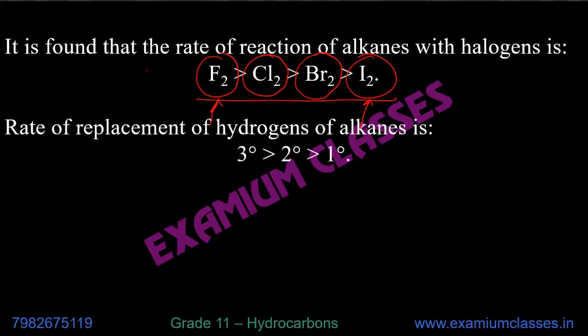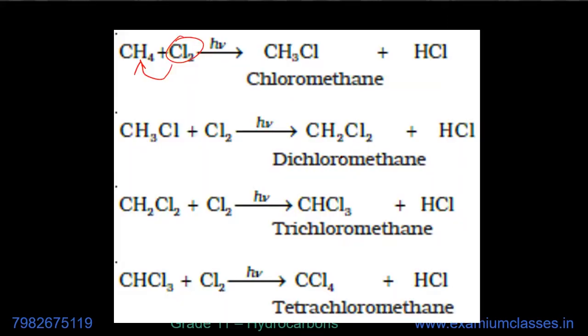That's why it is a substitution reaction. Now, the rate of replacement of hydrogen of alkanes is 3 degree, 2 degree, 1 degree. This is related to the alkane. For example, methane is a 1 degree hydrocarbon.